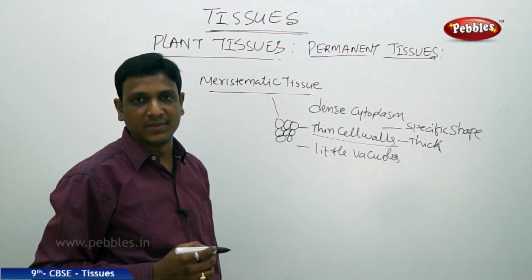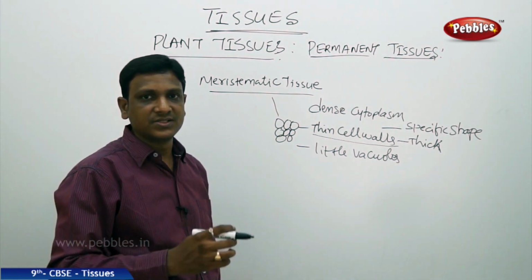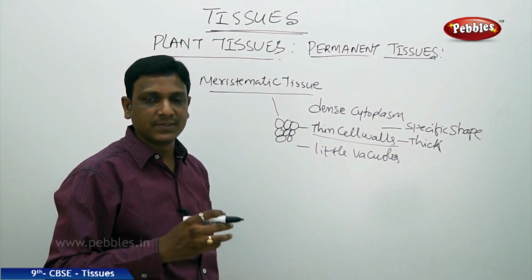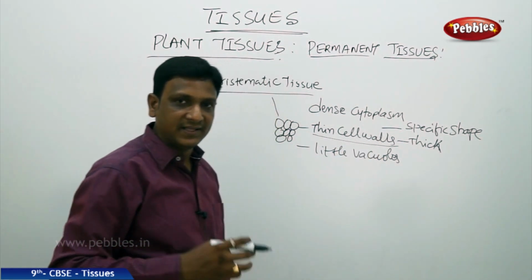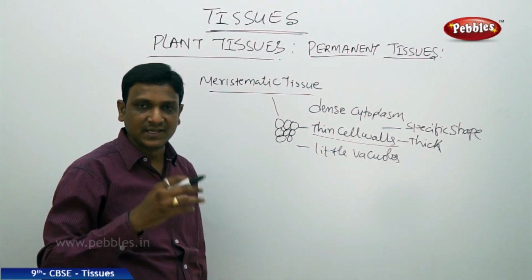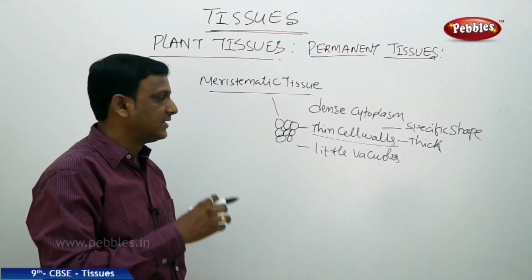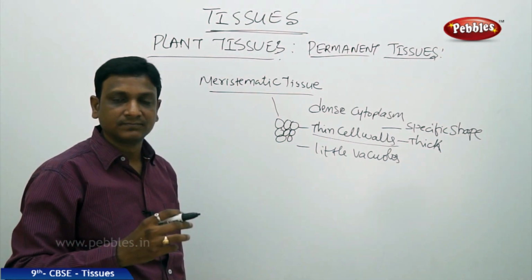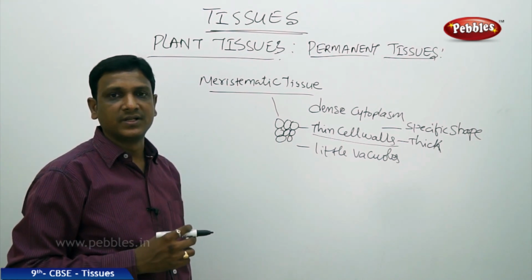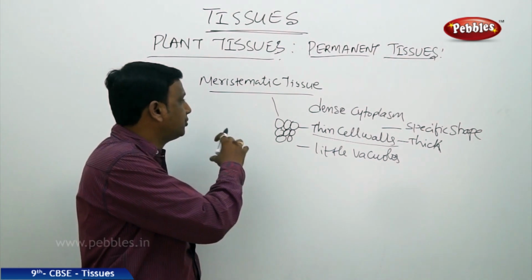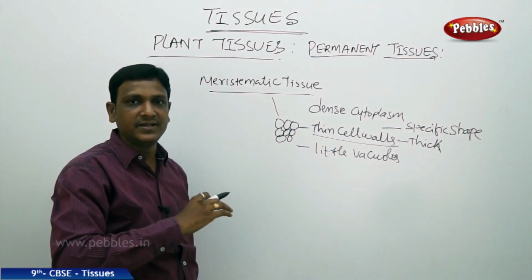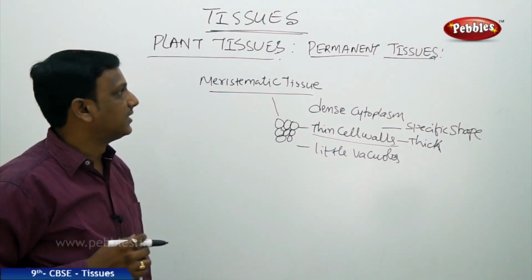Then they are called as permanent tissues. Once the cells formed in the meristematic tissue undergo these changes, they will get a fixed shape, their cell walls get thickened and they will attain a specific shape, then they are called a permanent tissue. So the meristematic tissues, once they lose the ability to divide, become the permanent tissue.